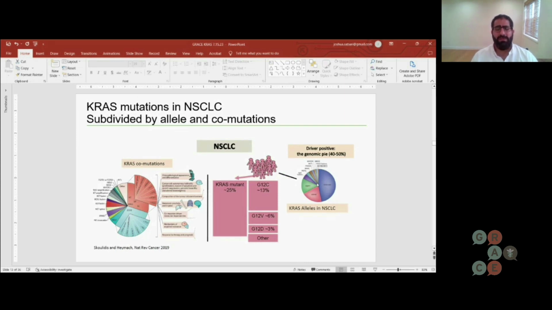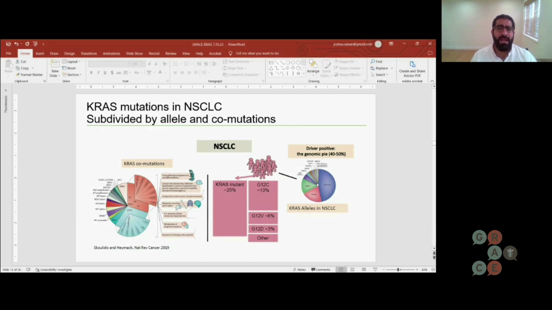We know that KRAS mutations are not all the same. You have different alleles. So we obviously have been talking about KRAS G12C, but patients can have KRAS G12D or G12V. And it's important to note what KRAS mutation you have. And then even within KRAS G12C, patients can have other co-mutations. And the other co-mutations are sort of like the genetic history of the cancer, what other mutations have accumulated and occurred over time. So some of the more common mutations that we see are STK11 and KEAP1.